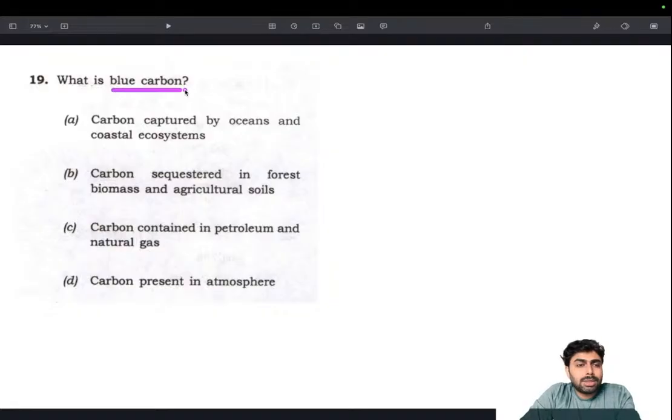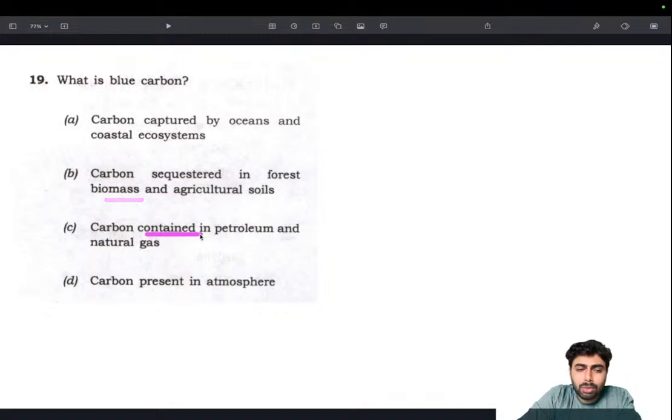But other than that, this question is fairly straightforward. Blue carbon means blue, something related to water. Carbon captured by oceans and coastal systems. Makes sense. Carbon sequestered in forest biomass and agriculture. So maybe this could be something green, because it's forest biomass. Anyway, the naming would be somewhat tied to the usual conventions. So this wouldn't be right, because if it was, it would be green carbon.